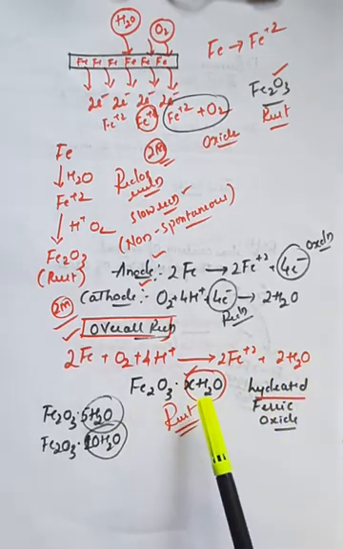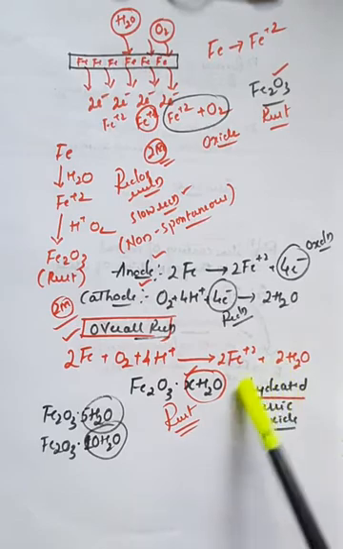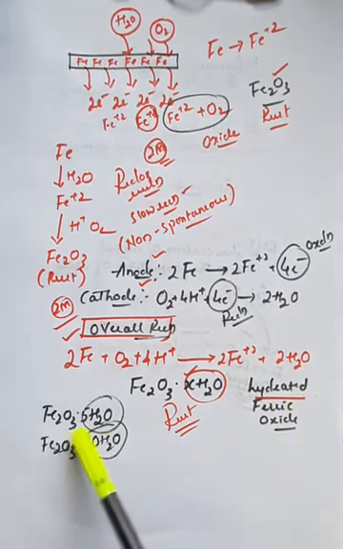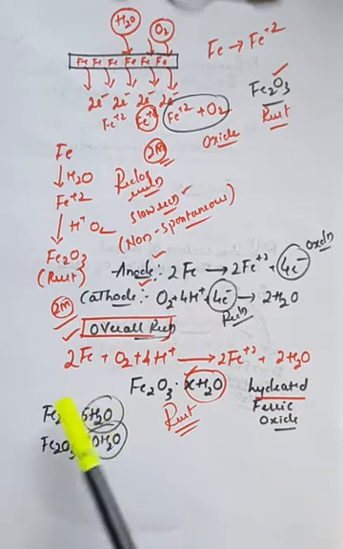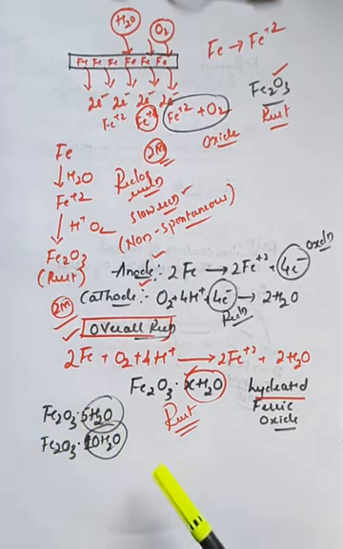And Fe2O3 in the form of XH2O is generally called as hydrated ferric oxide, and here it may be in the form of Fe2O3 5H2O. That is an example, Fe2O3 10H2O. Based on the number of water molecules which are combined with the ferric oxide, we will call it as a hydrated ferric oxide. And this is all the explanation regarding the rusting of iron, which can be asked for 2 marks in the annual examination.